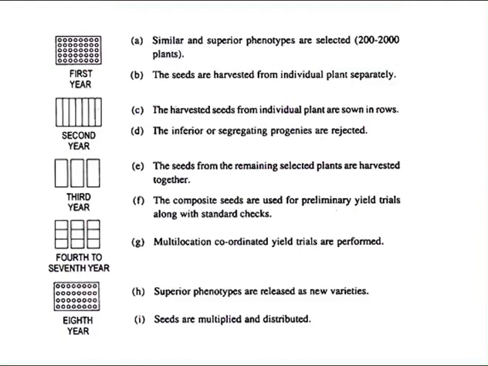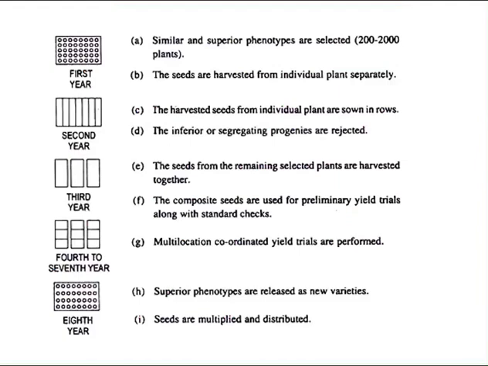Here you can see different steps of mass selection. Initially, similar and superior phenotypes are selected, approximately 200 to 2000 plants, in the first year.